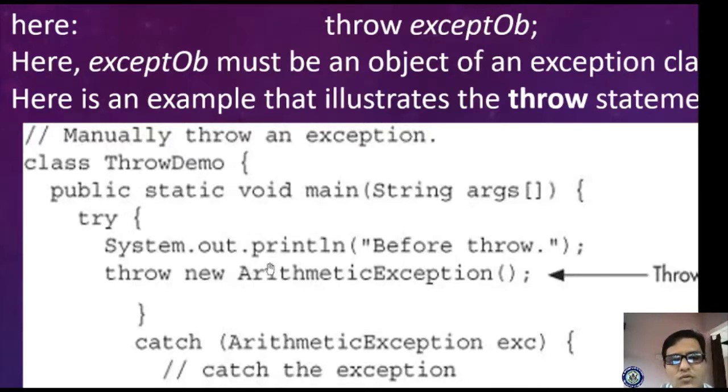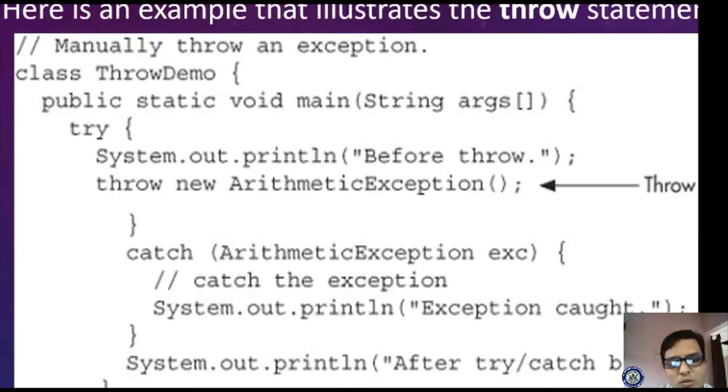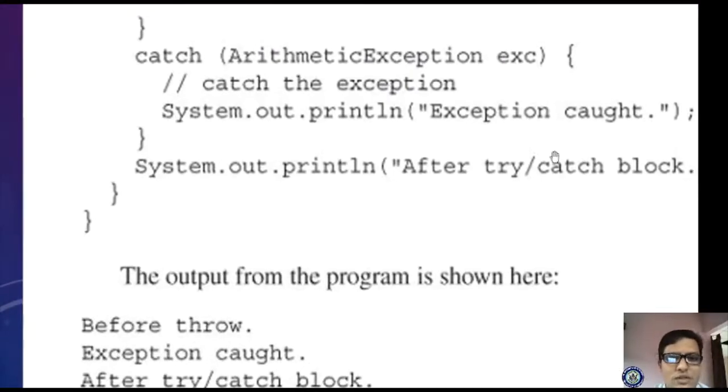Whenever this try block is executed, it comes to the catch block and identifies the arithmetic exception, and you are displaying your own message, or if you want to display the system message, you can directly print the exception object. If you execute this program, you get before throw, next exception caught, and last after try catch block.